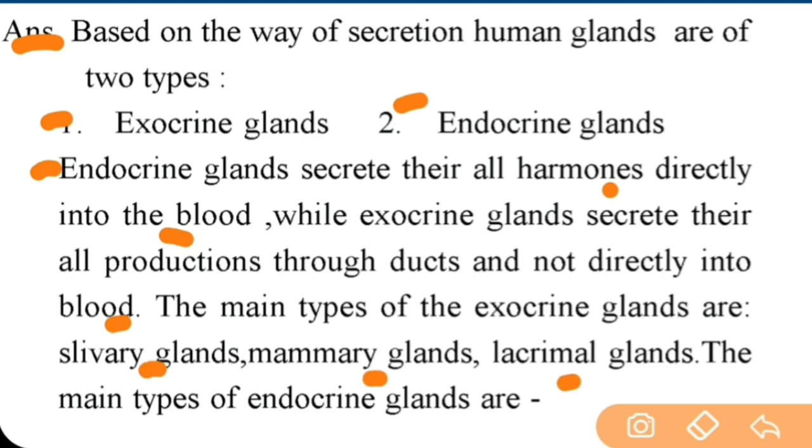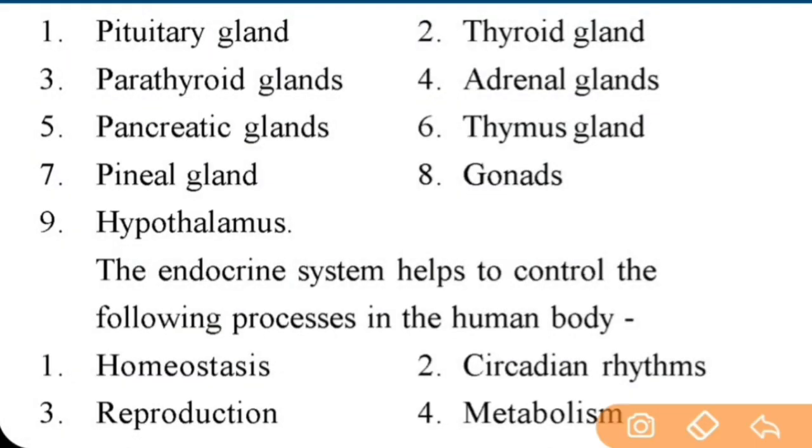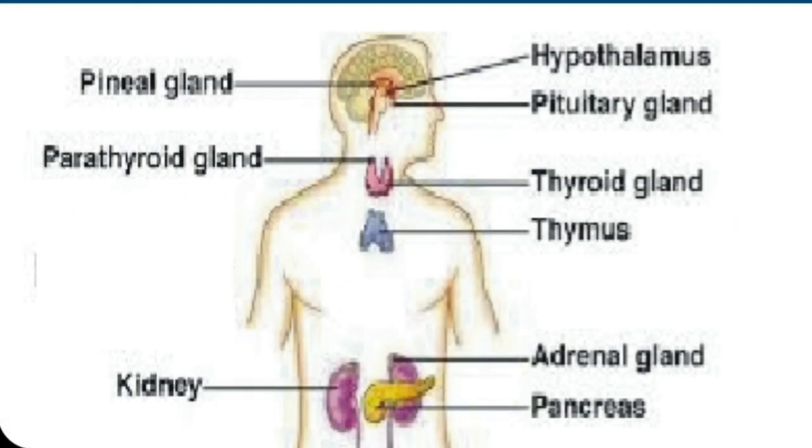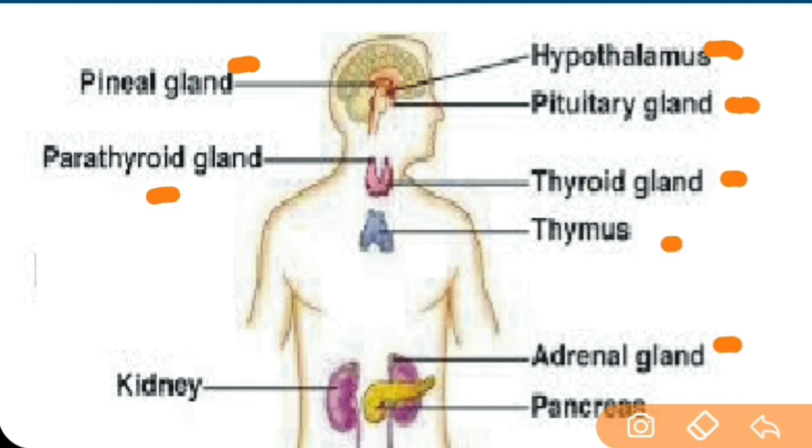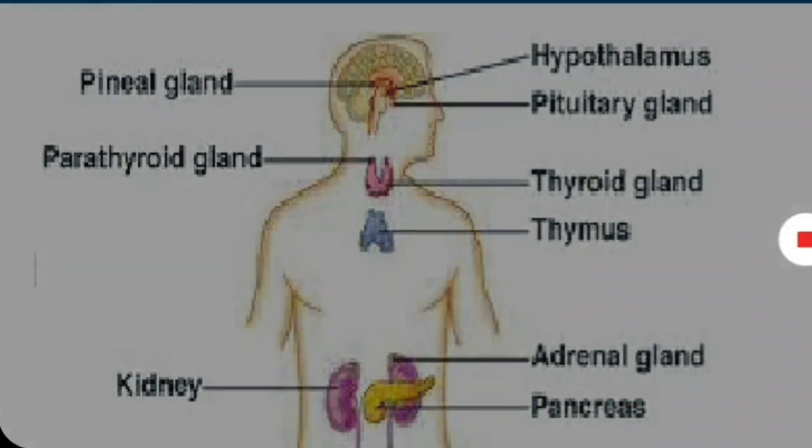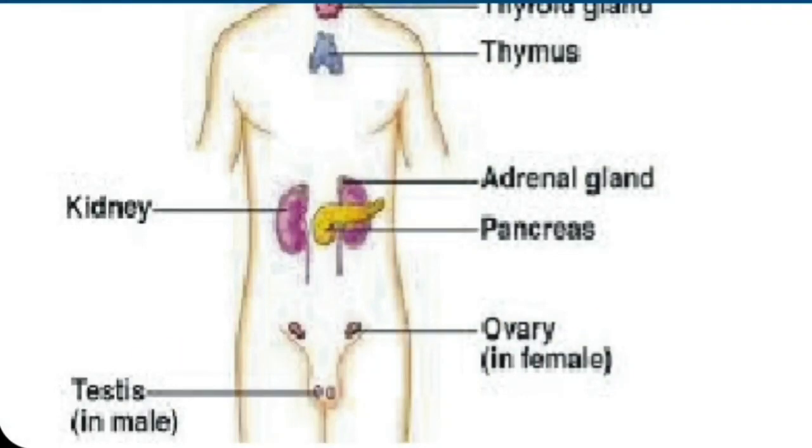The main types of endocrine glands are pituitary gland, thyroid gland, adrenal glands, pancreatic glands, thymus gland, pineal gland, gonads, and hypothalamus. These are the endocrine glands: pineal gland, hypothalamus, pituitary, parathyroid, thyroid, thymus, adrenal, kidneys, pancreas, ovary, and testes.